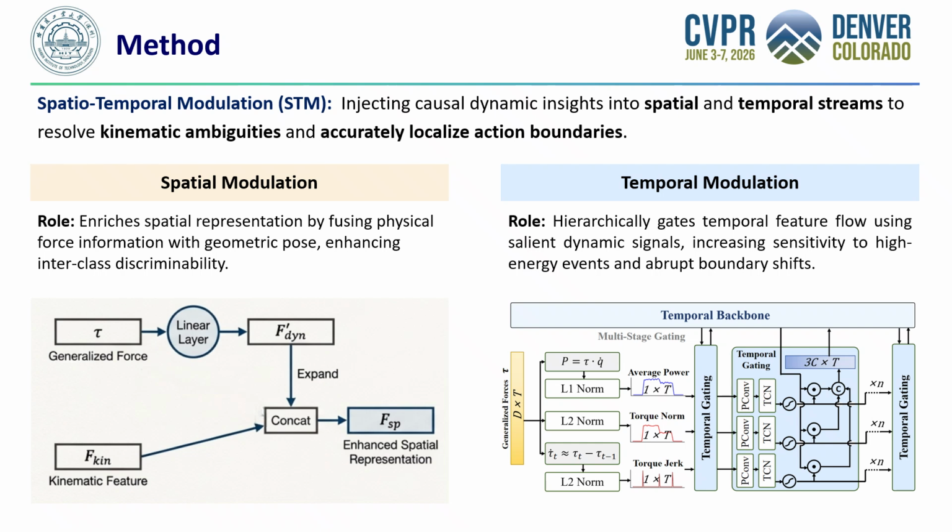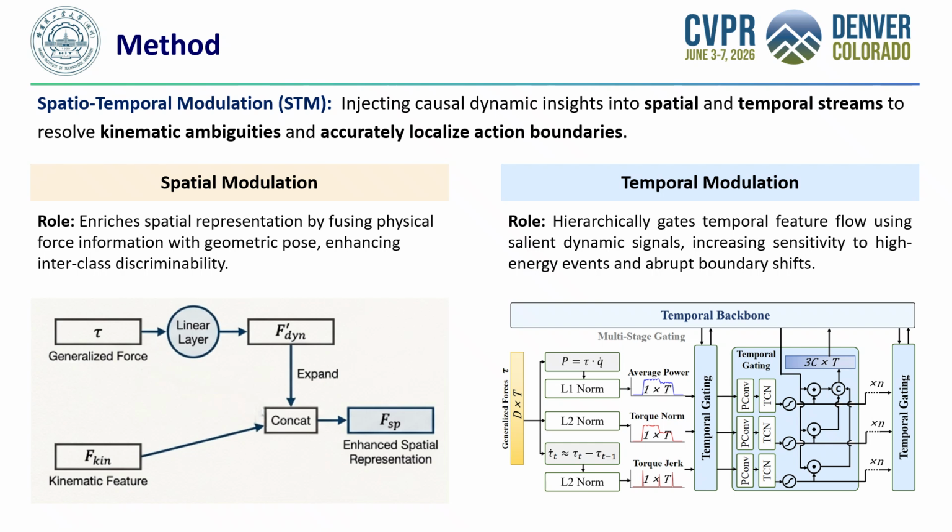Next, we introduce the Spatio-Temporal Modulation module. The core idea here is to inject causal dynamic insights into our network to resolve visual ambiguities. As illustrated on the slide, the dynamic features, highlighted in yellow in our main diagram, are fed into two streams. On the left, spatial modulation directly fuses force data with geometric pose, enhancing the spatial representation.